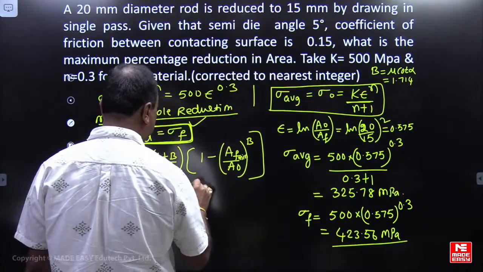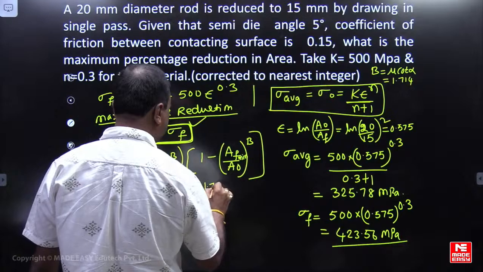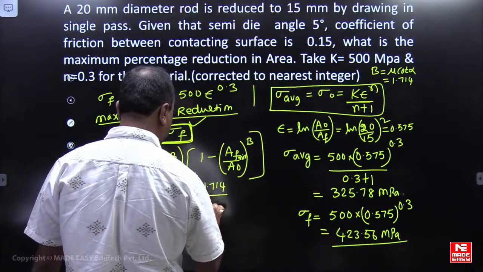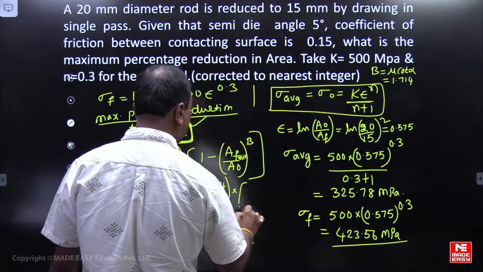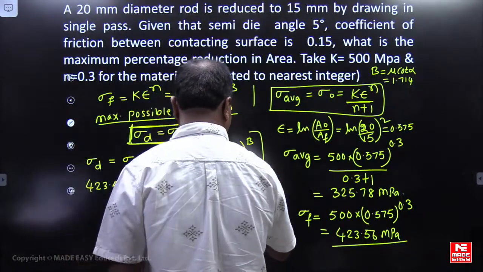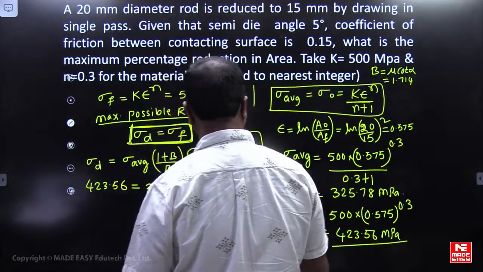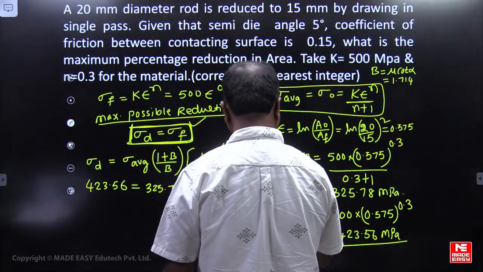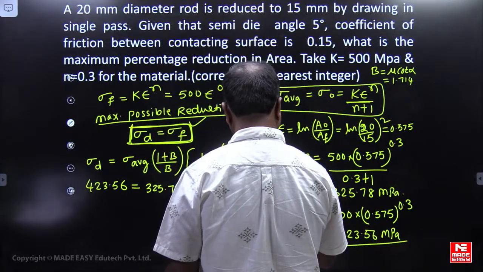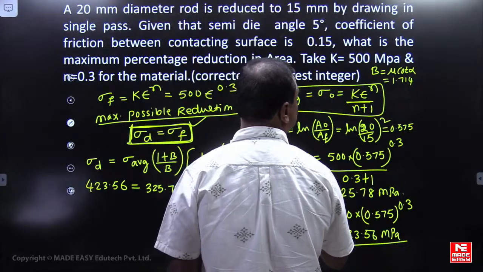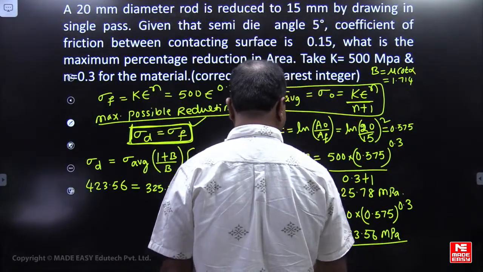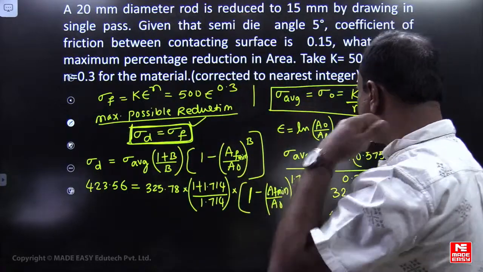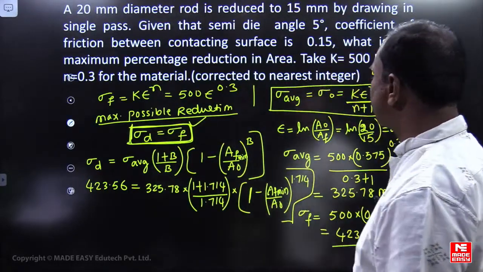So (1 + 1.714)/1.714 into [1 − (AF minimum/A0)^1.714].